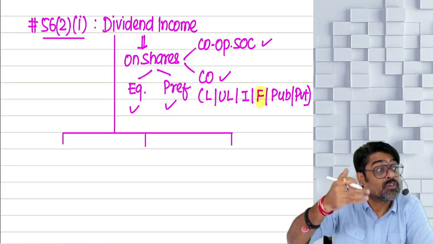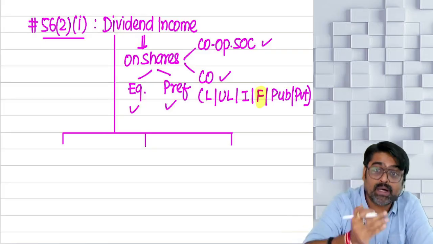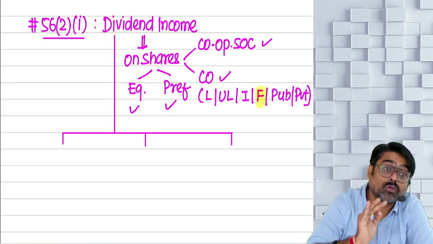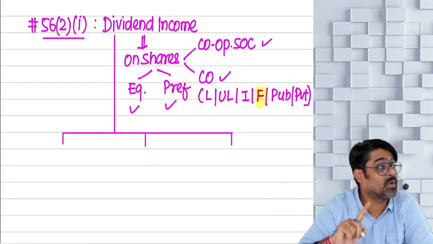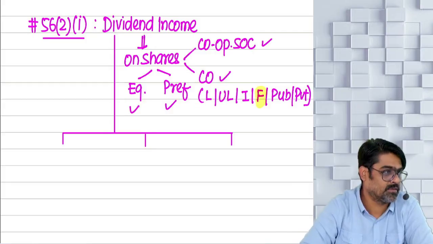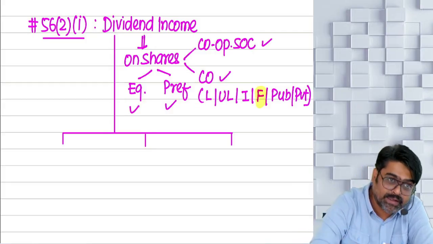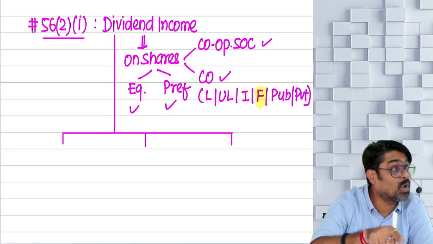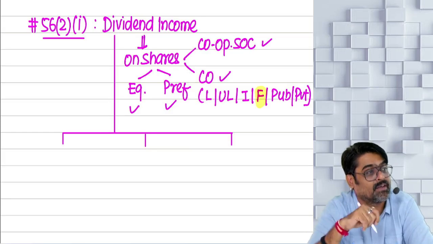Some specific type of receipts from the company to the shareholders will also be deemed to be dividend. So they are known as deemed dividends, which are given in section 2(22), clause A to clause F. And clause F has been inserted last year.